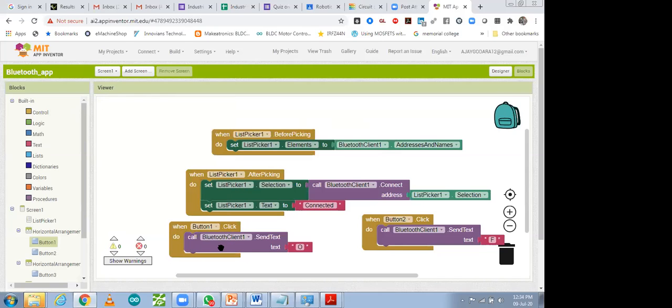So what we are doing, I'm just explaining to you: the list picker will list out all the Bluetooth clients in your mobile phone. After that, the list picker will select a Bluetooth client and connect it with the available device. As you press connect, it will connect. After that, this one is a button operation. It will call Bluetooth.